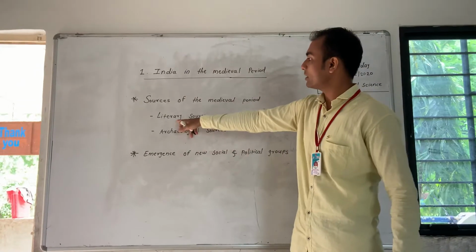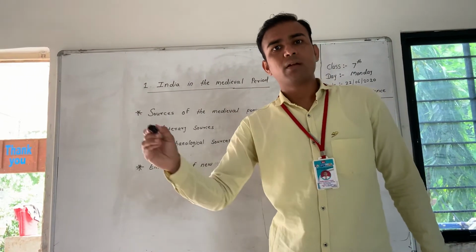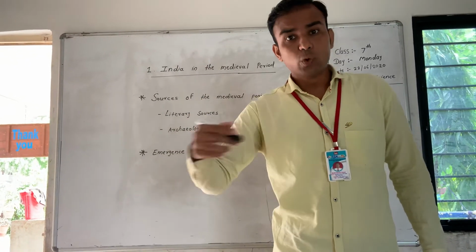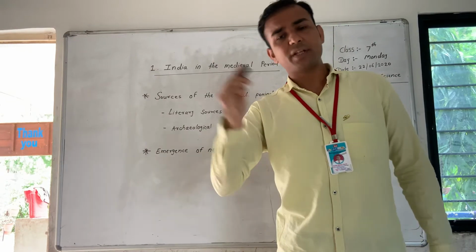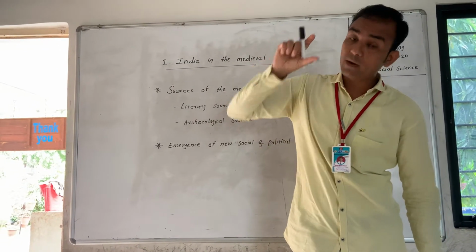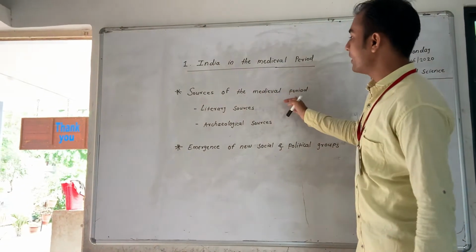One we saw is literary sources, which were recorded on paper, written on the paper. Everything, the transactions and rules, petitions, everything is written on that paper, and that was the record, and that is called sources. Those are the sources of the medieval period.